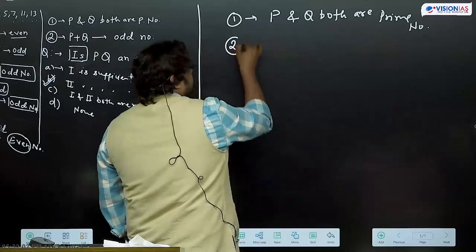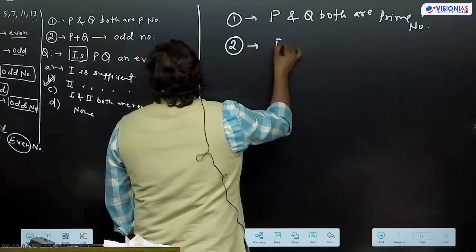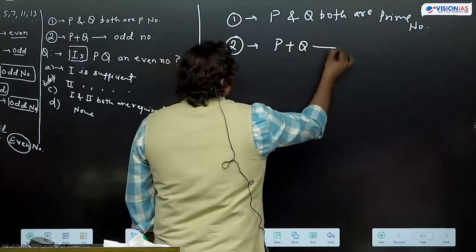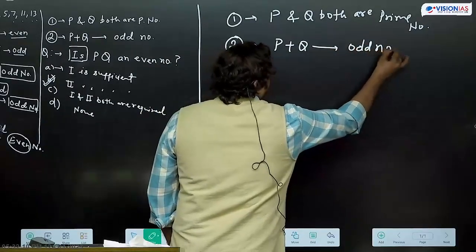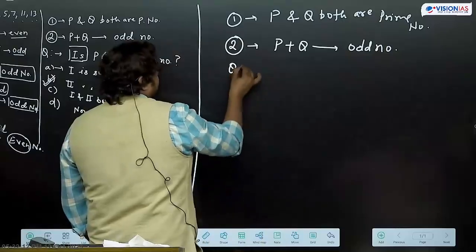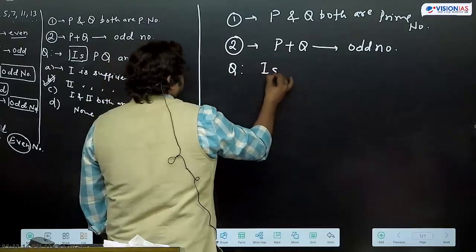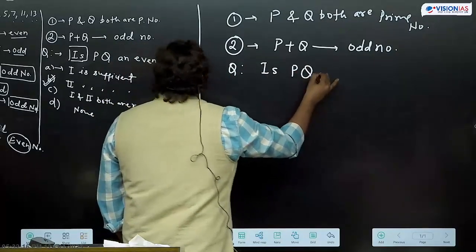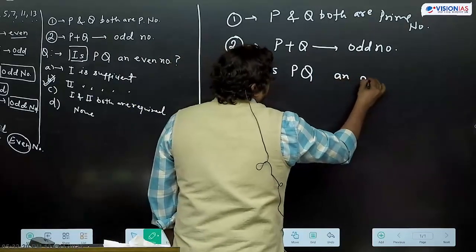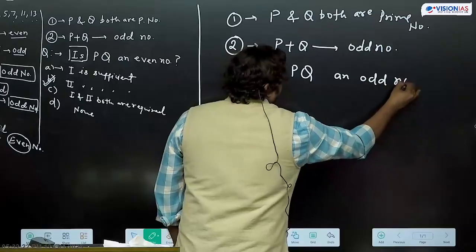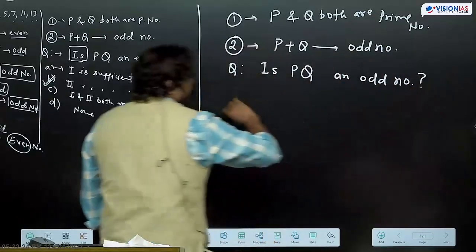Statement 2, P plus Q is coming as odd number. Question is, PQ an odd number?